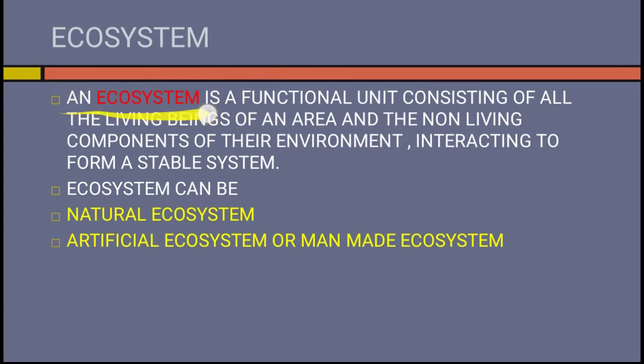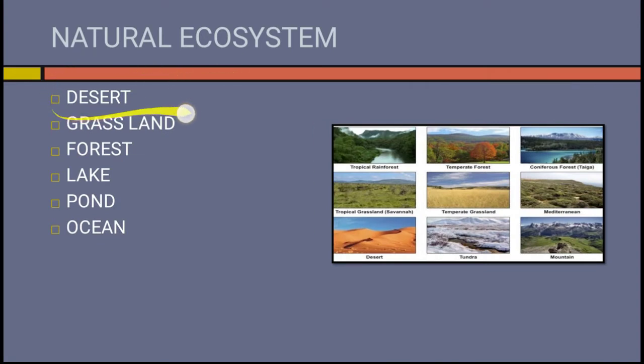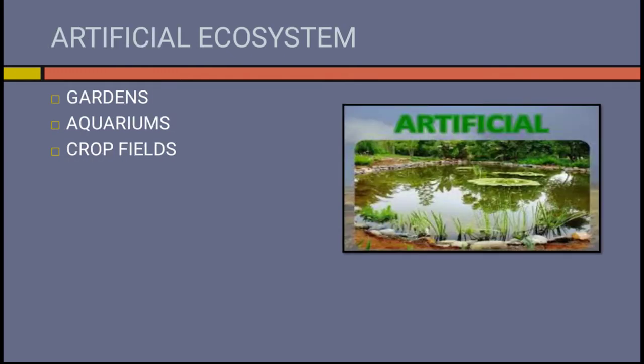An ecosystem is a functional unit consisting of all the living beings of an area and the non-living components of their environment interacting to form a stable system. Ecosystem can be natural ecosystem or artificial ecosystem or man-made ecosystem. Examples for natural ecosystem: desert ecosystem, grassland ecosystem, forest, lake, pond and ocean ecosystem. Artificial ecosystem examples are garden, aquarium, crop field.